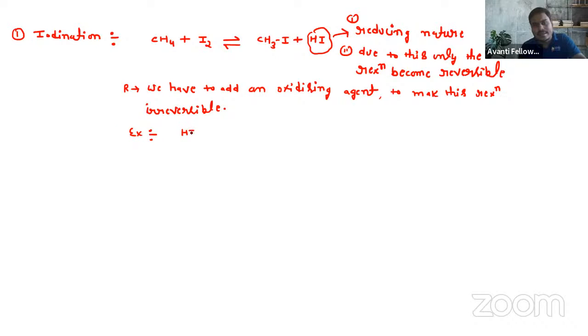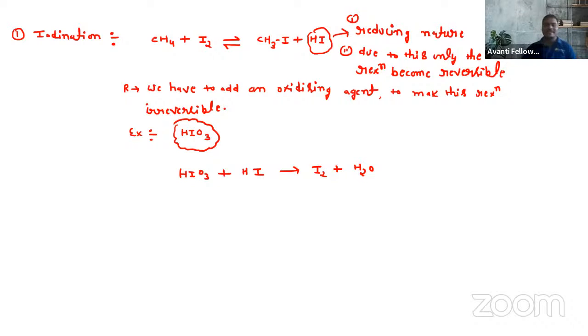Can you tell me an example of an oxidizing agent that you know? That is HIO3. So we have to add an oxidizing agent called HIO3. So what does this oxidizing agent do? Basically this oxidizing agent, HIO3, reacts with HI to form I2 plus water.